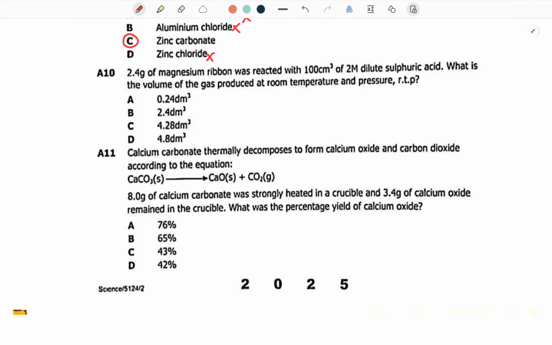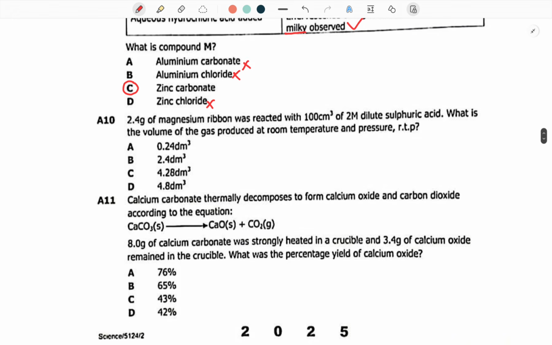So the first thing you need to do is simply to generate an equation. We're reacting magnesium. Let's try to do this. So magnesium is reacting with sulfuric acid. What is being produced is going to be magnesium sulfate.